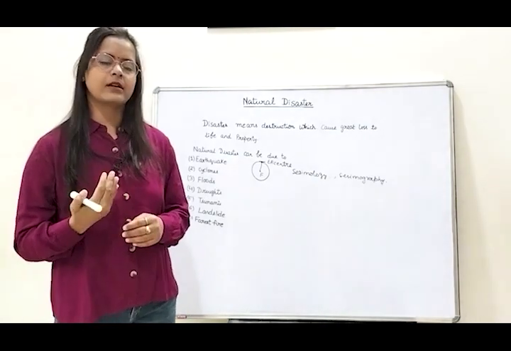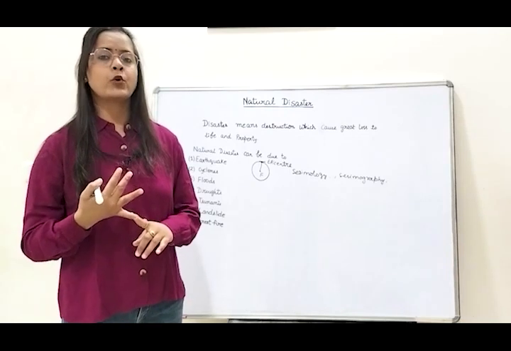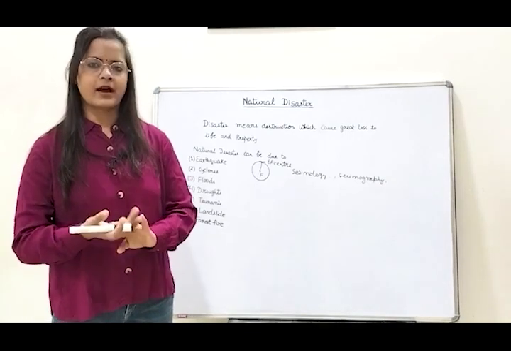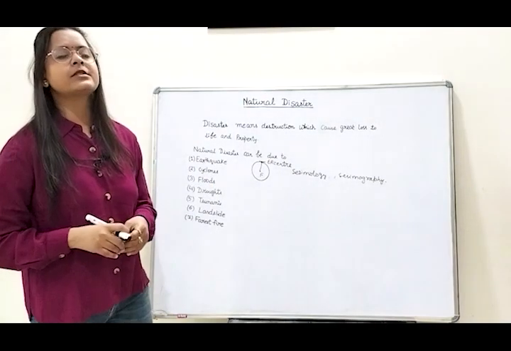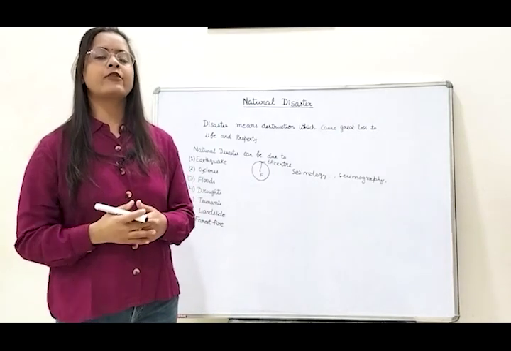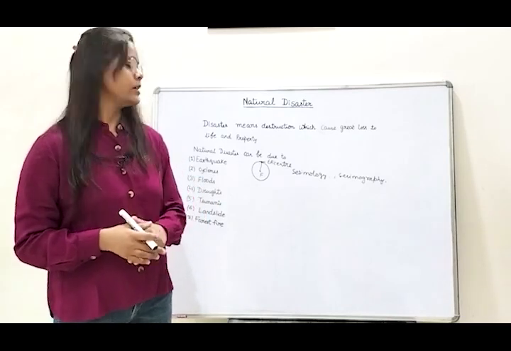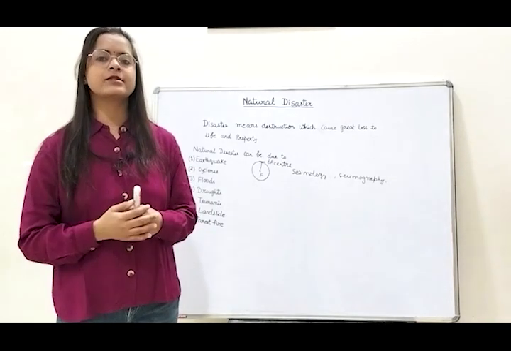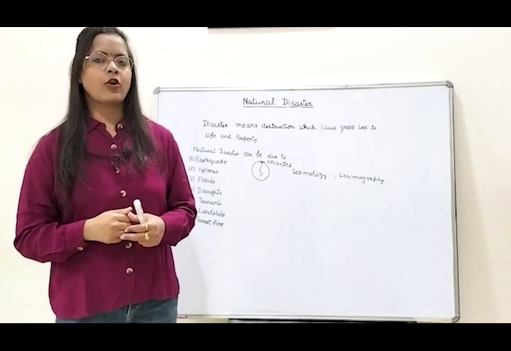The main areas of India that are affected by cyclones are Andhra Pradesh, Odisha, and the coastal areas of Gujarat and Maharashtra. Let's come forward and study the third thing, that is flood. Flood is a situation when a river crosses its boundaries and spreads over the surrounding areas of the river. Floods cause damage to the surrounding or coastal areas, and they damage the land, the property and the agricultural land also.